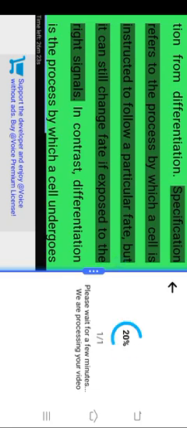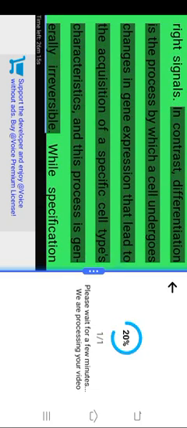Specification versus differentiation. It is essential to distinguish specification from differentiation. Specification refers to the process by which a cell is instructed to follow a particular fate, but it can still change fate if exposed to the right signals. In contrast, differentiation is the process by which a cell undergoes changes in gene expression that lead to the acquisition of a specific cell type's characteristics, and this process is generally irreversible. While specification marks the initial commitment of a cell to a particular fate, differentiation marks the completion of that process as the cell takes on the specific functional and morphological traits of its designated cell type.